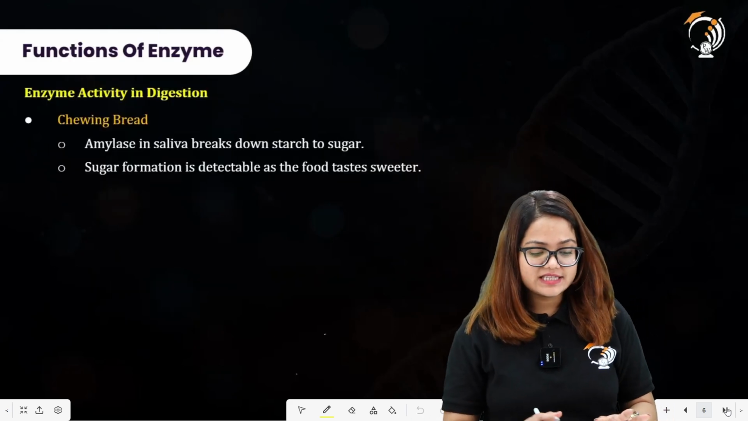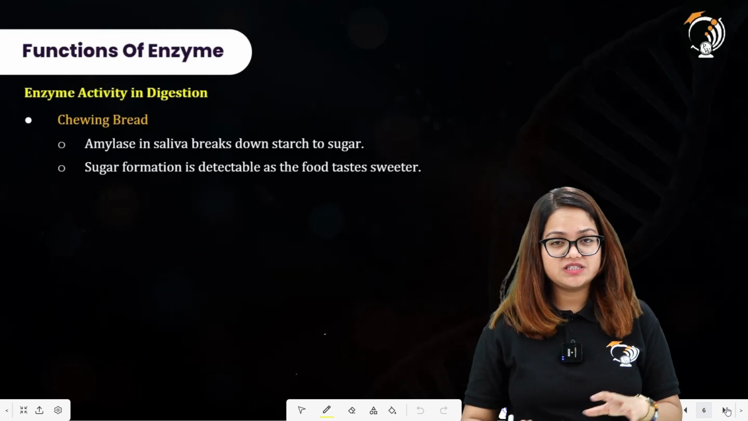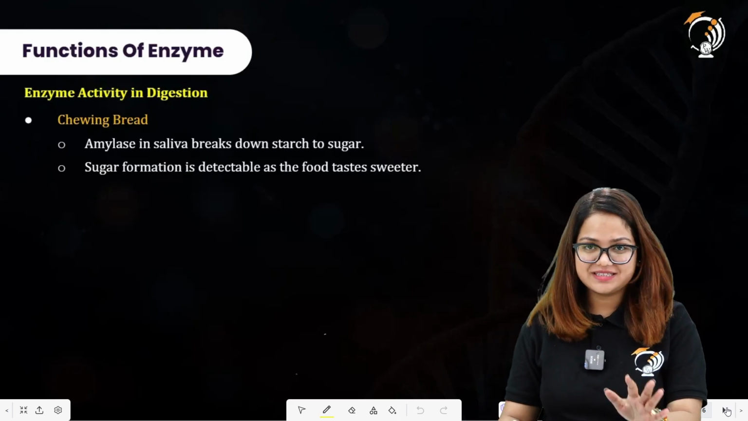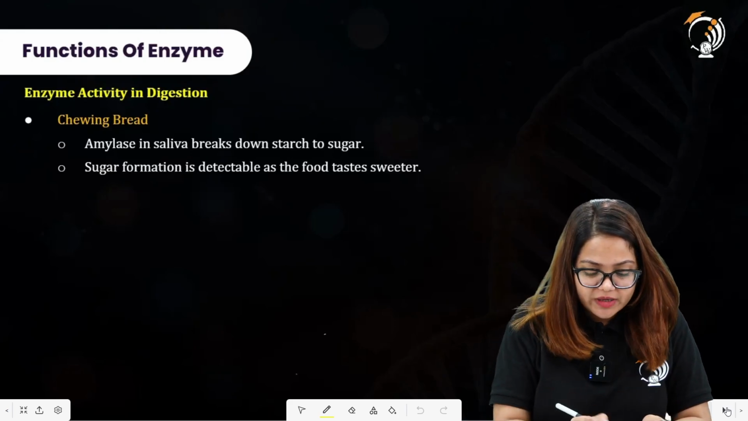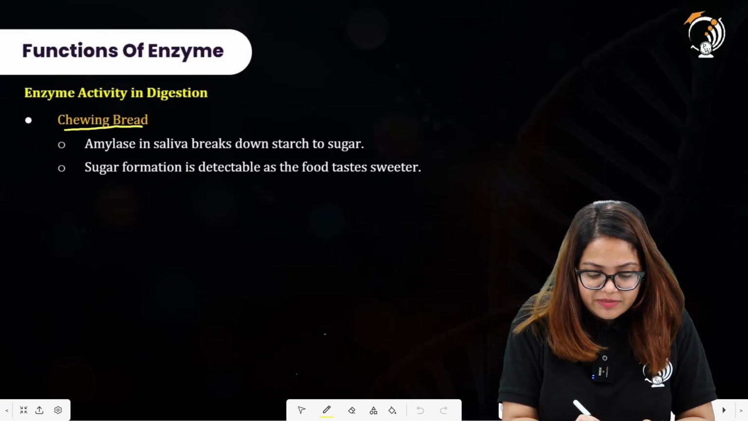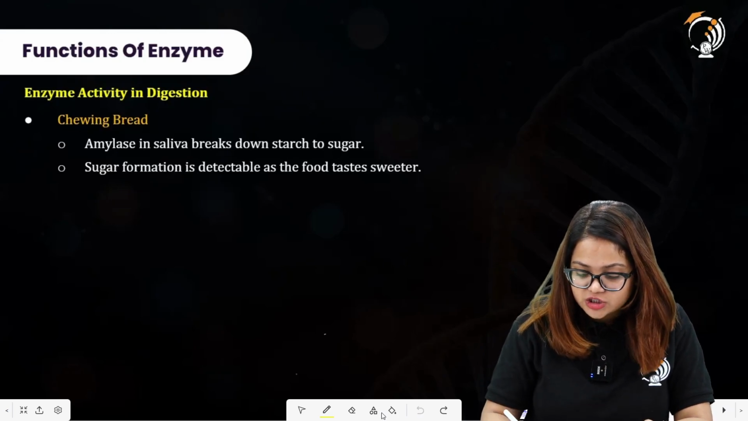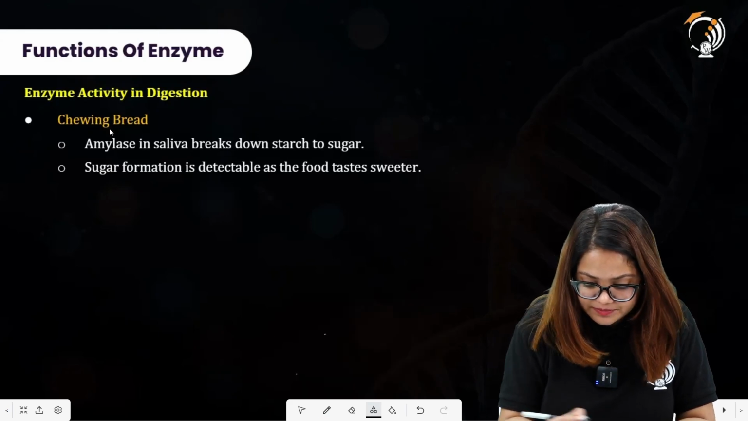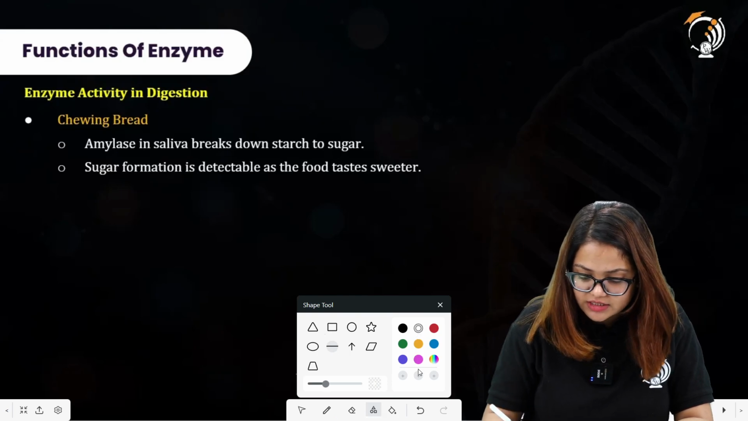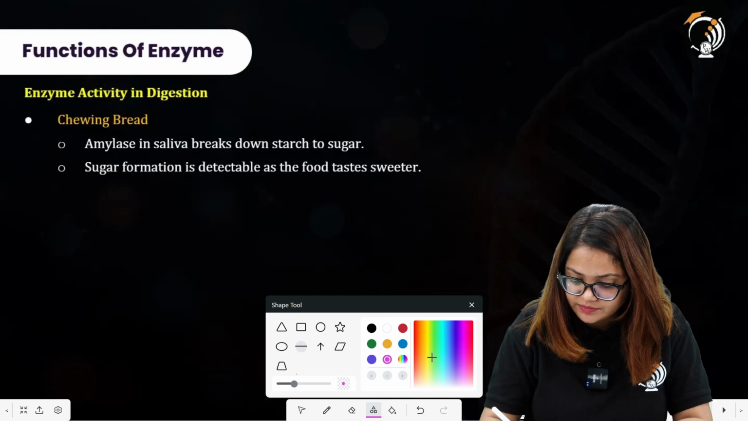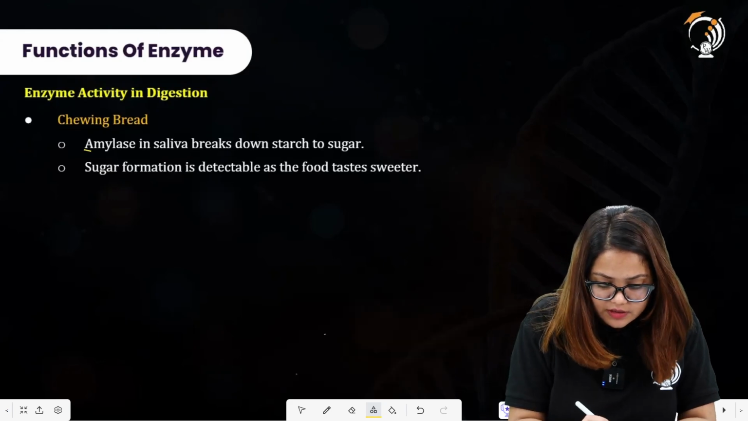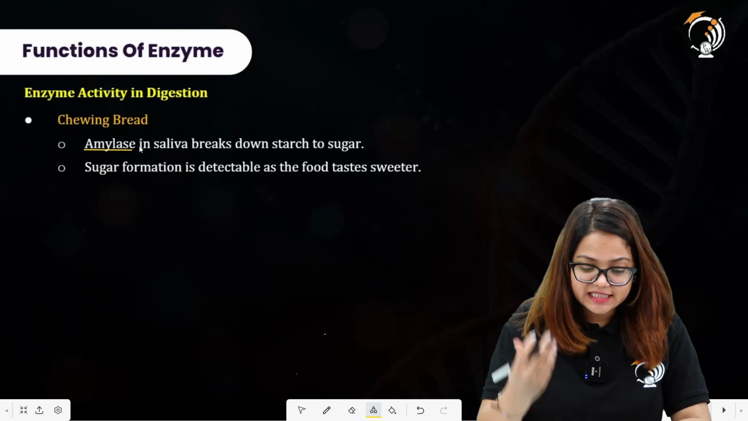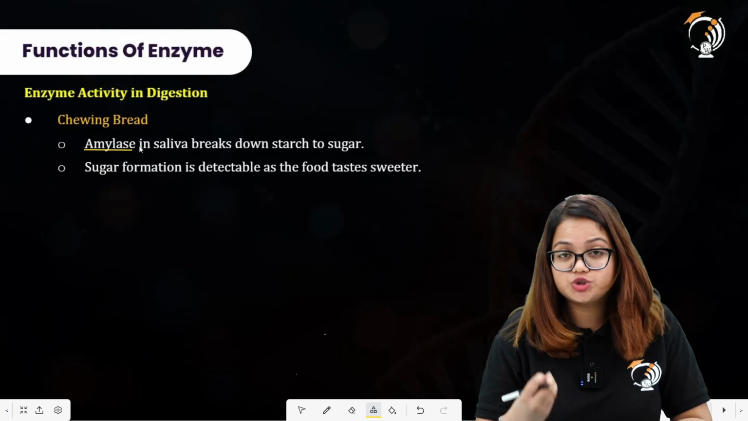Then, enzyme activity in digestion. What is the function of enzyme in digestion? We have this statement: chewing bread. Enzyme has a role in chewing bread, and how does it perform so? Basically, the enzyme amylase in the saliva breaks down starch to sugar.